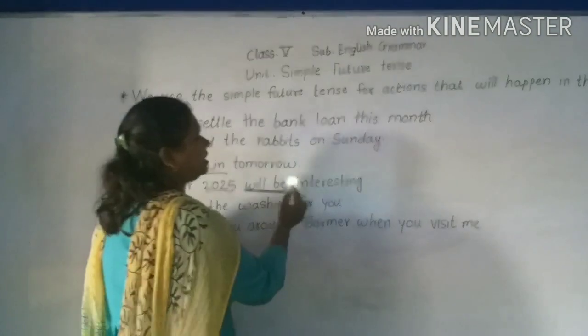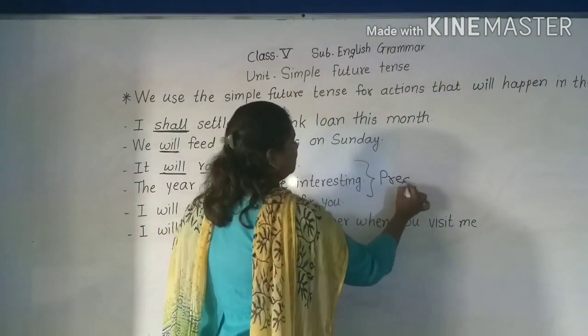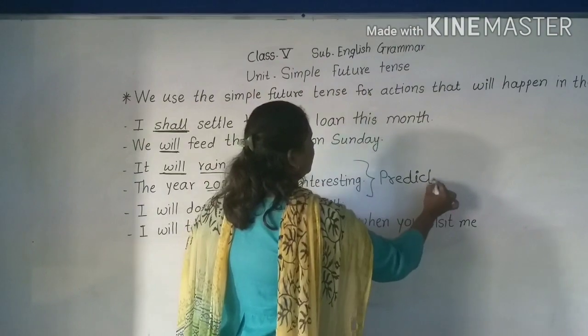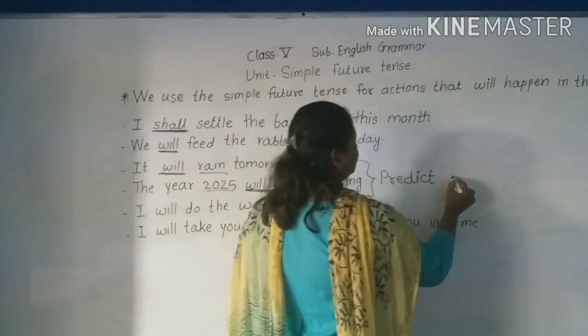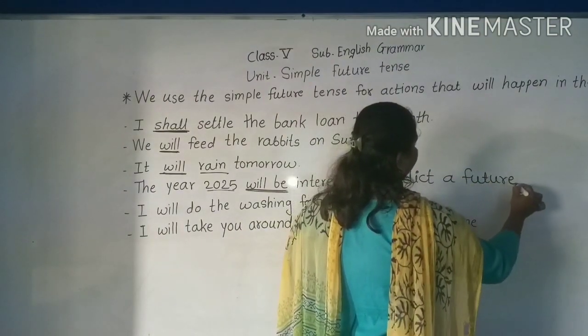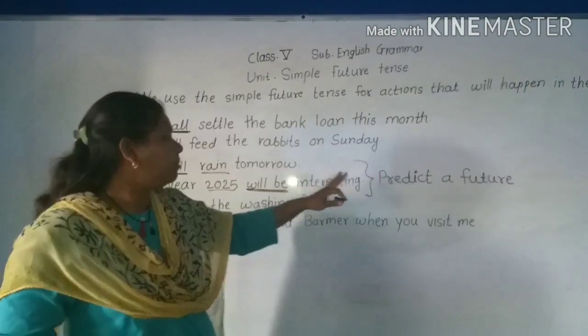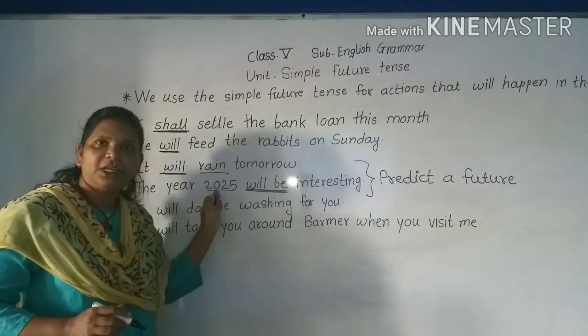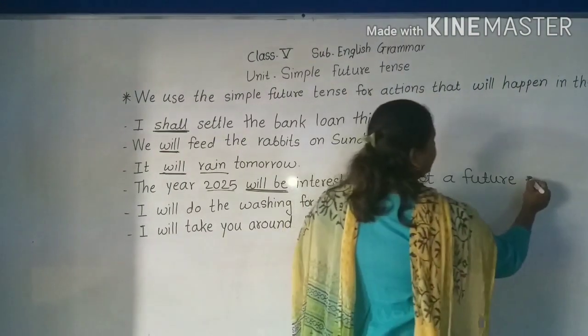Now see, these two examples we have seen predict a future. Okay. So with these examples we have seen that we use simple future tense to predict a future event.